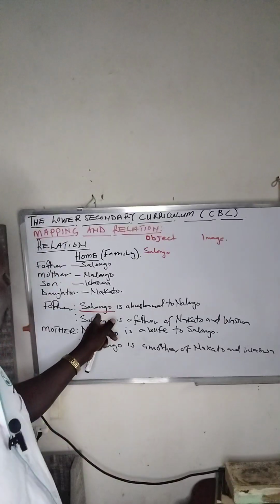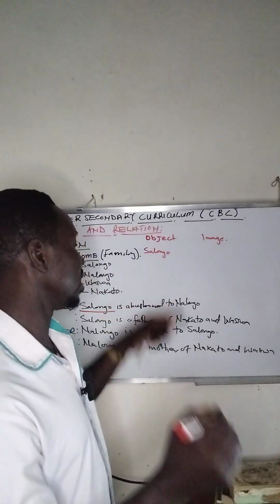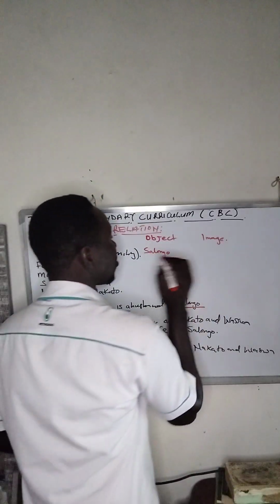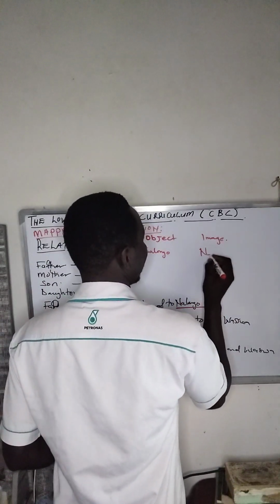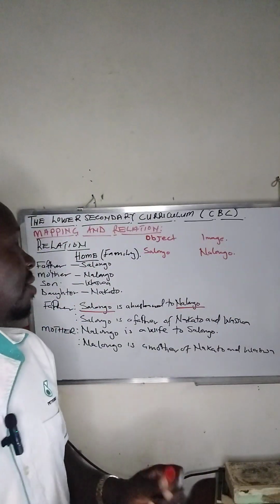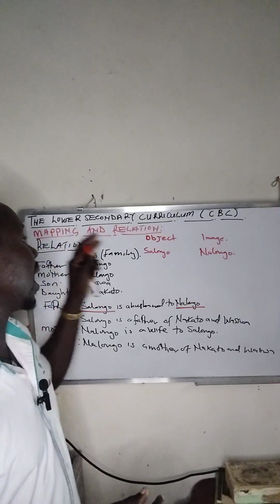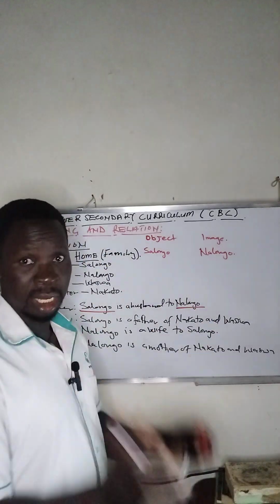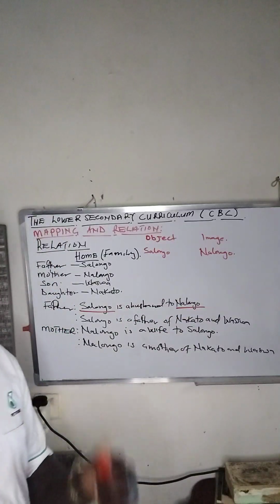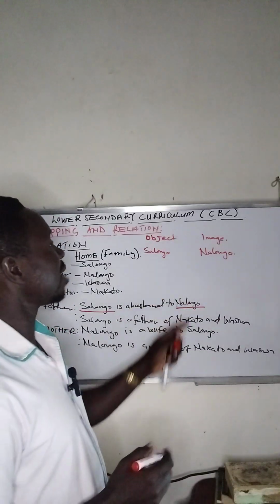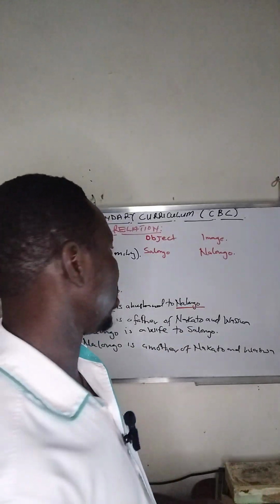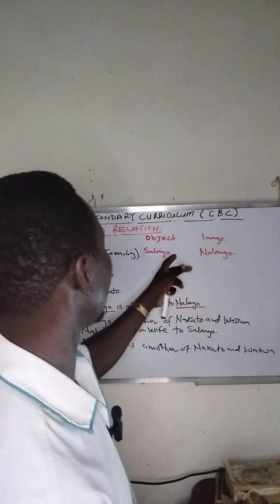from Salongo, is the husband to Nalongo. And Nalongo here qualifies to be our image. Are you seeing that one? We are deriving what we call mapping and relation in our daily life. We see how these are connected. In our connection, we are going to have the images and also the objects.